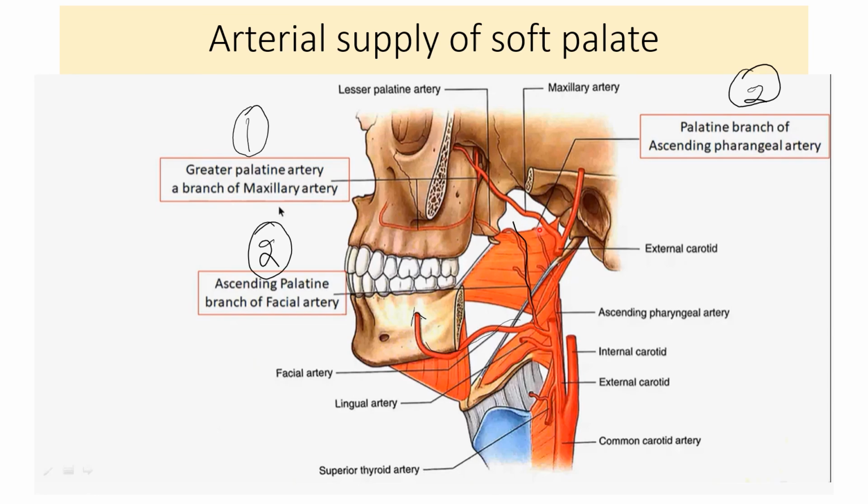Let me use the pointer. This is the ascending pharyngeal artery. This is the external carotid artery. This is the common carotid, this is internal, this is external, and the ascending pharyngeal is a branch of it. So this is ascending pharyngeal artery. This gives branch to the palate for supply. So these are the arteries which will supply the palate.